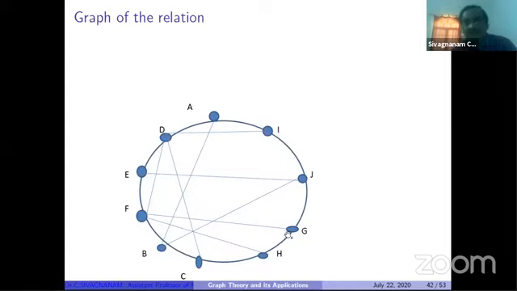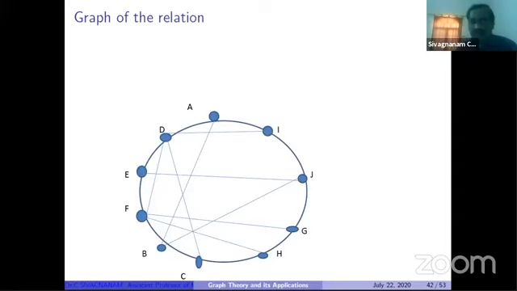Because you got this G. G is non-adjacent with A, I, B, C, D, and E. So this first vertex set V1 is a non-dominating set, because outside V1, G is a vertex that has no neighbor in V1.